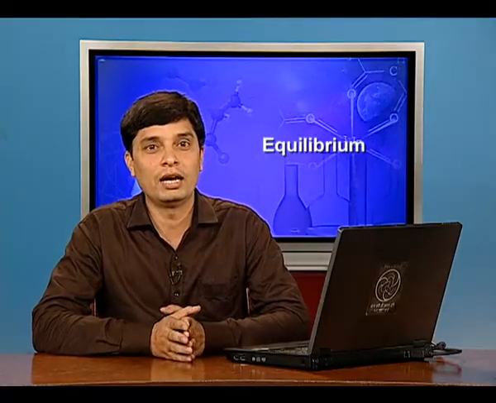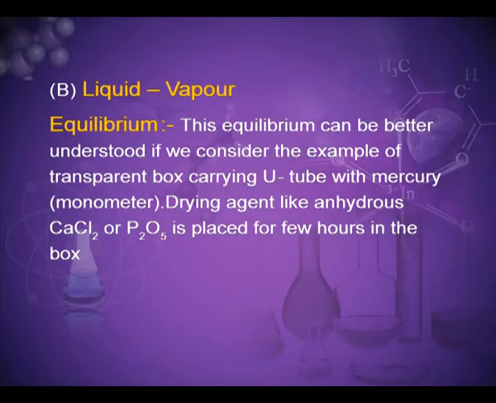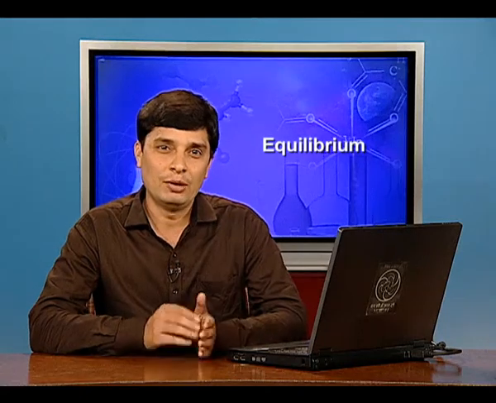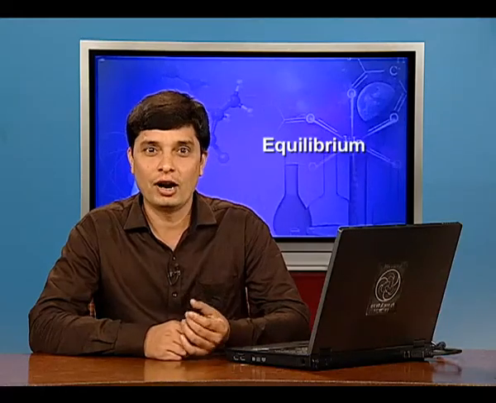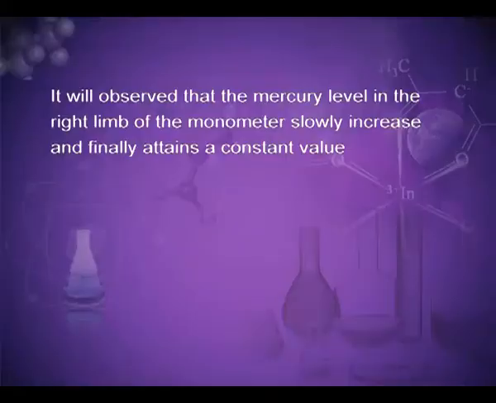Now, the second physical equilibrium, liquid-vapor equilibrium. This equilibrium can be better understood if we consider the example of a transparent box carrying a U tube with mercury, that is called a manometer. A drying agent like anhydrous CaCl2 or P2O5, that is phosphorus pentoxide, is placed for a few hours in the box. After removing the drying agent, by tilting the box on one side, a watch glass containing water is quickly placed inside the box. It is observed that the mercury level in the right limb of the manometer slowly increases and finally attains a constant value.